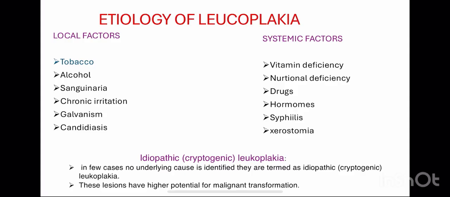So if you are not able to identify any factor, whether it is local or systemic, and you couldn't find any reason why leukoplakia is present in the patient, then it may be termed as idiopathic. Okay, and these types of lesion have higher potential of malignant transformation. That means transforming into cancer.